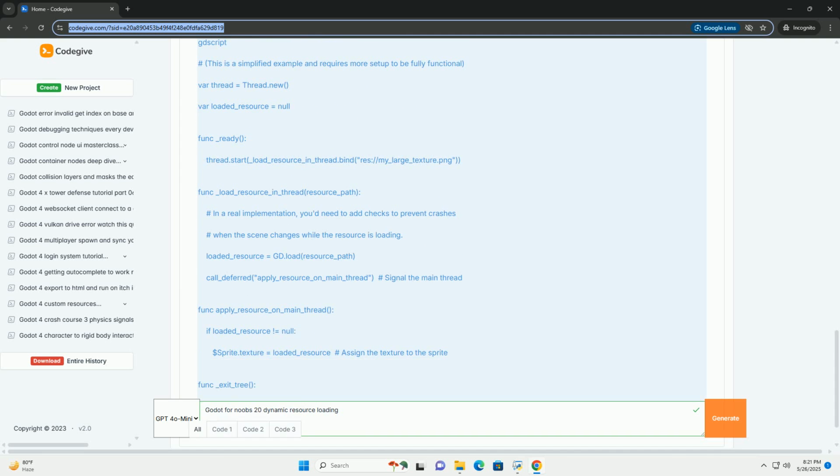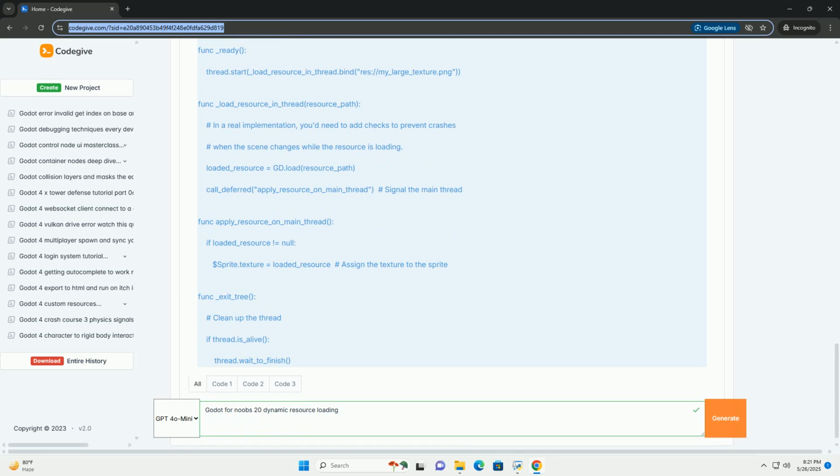Even if parts of your game are only used in specific levels or under rare circumstances, they're still included in the final game package. Slow initial load time: loading everything upfront can make your game take a long time to start. Inflexibility: adding new content after the game is released requires updates to the entire game. Dynamic resource loading: